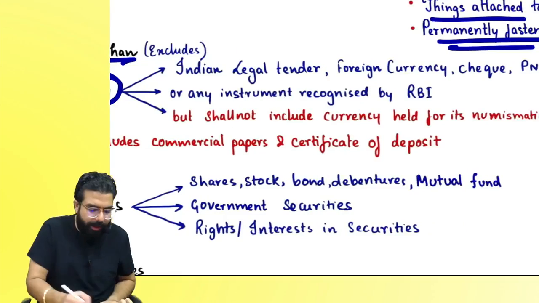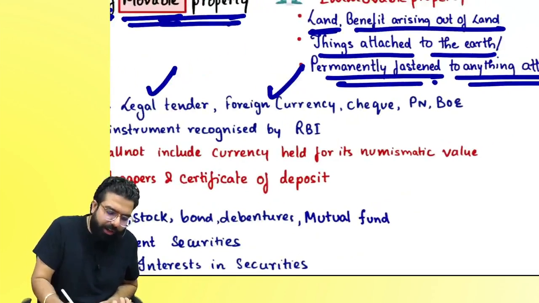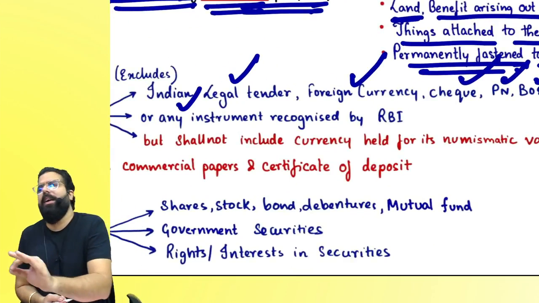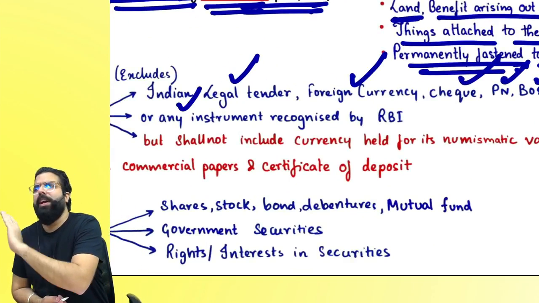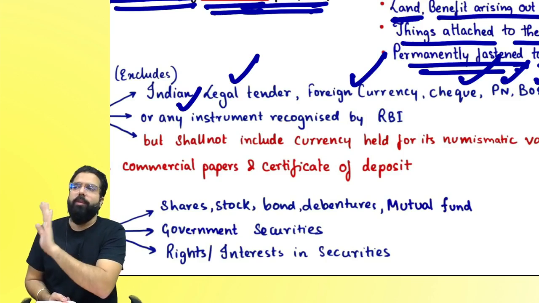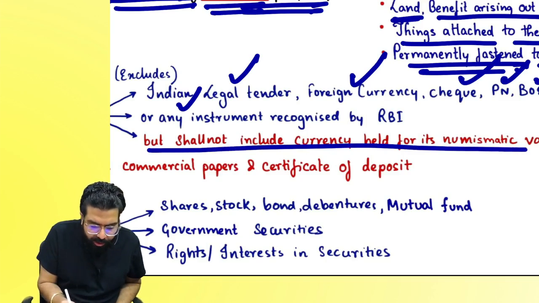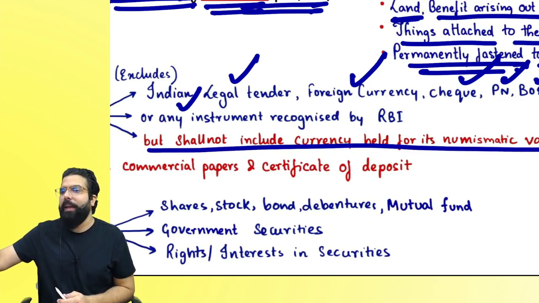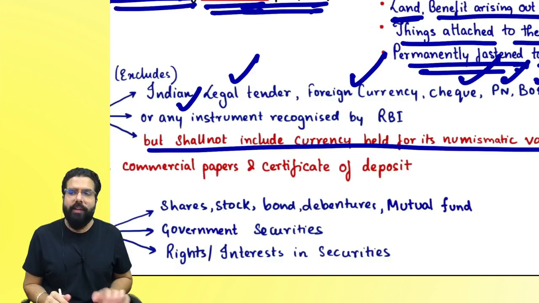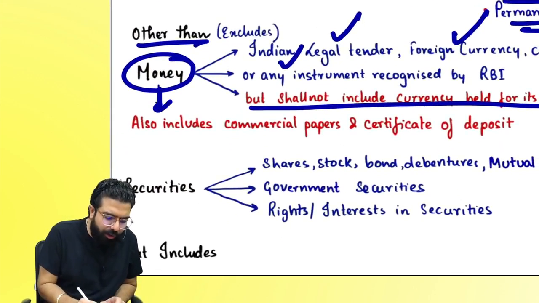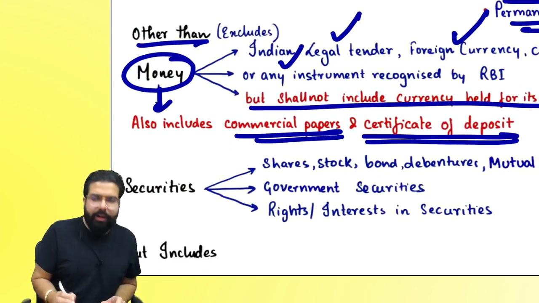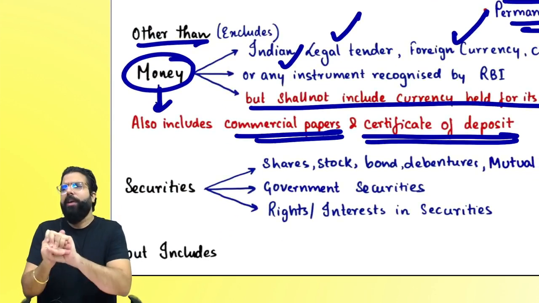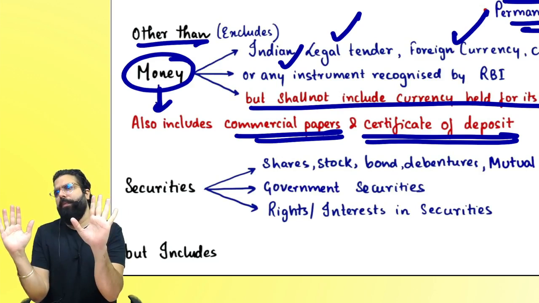What do you mean by money? Money means Indian legal tender, foreign currency, cheque, promissory note, bill of exchange, any instrument which is recognized by the RBI, which is used to settle an obligation, is always money. But money held for numismatic value, like those old coins, are not money. And if they are not money, they are always goods. Then I told you, money also includes commercial paper and certificates of deposit, which are issued by banks and other financial institutions. Those are also known as money. Can I go ahead, everyone?